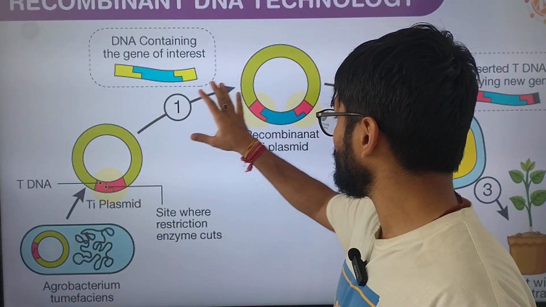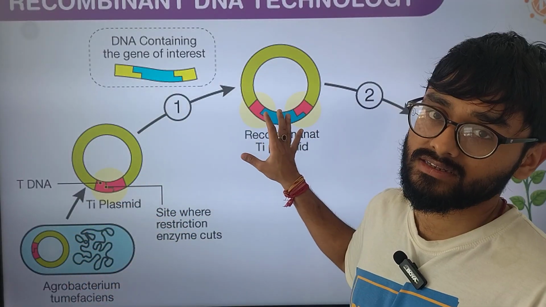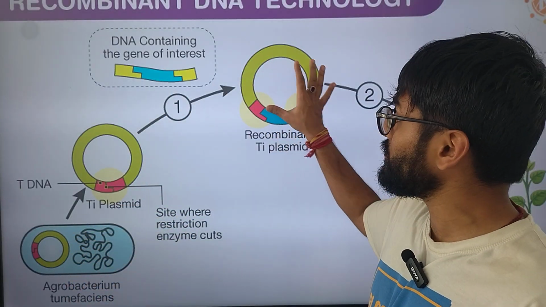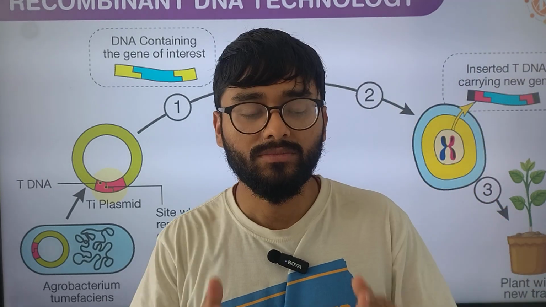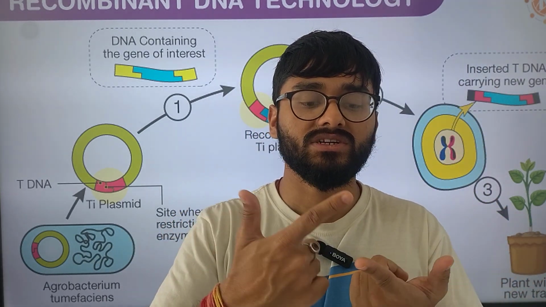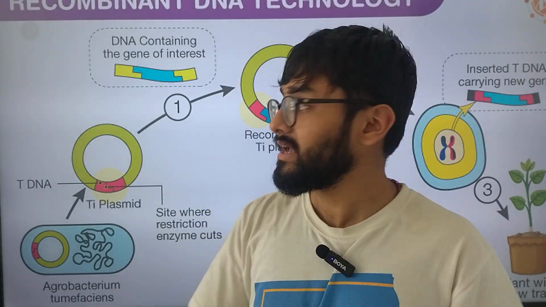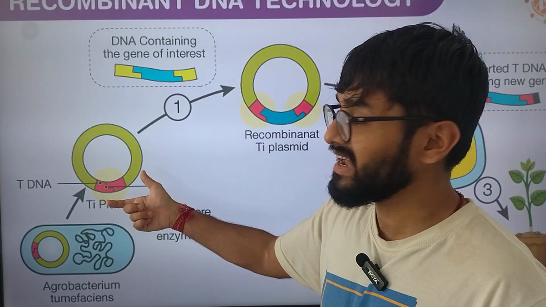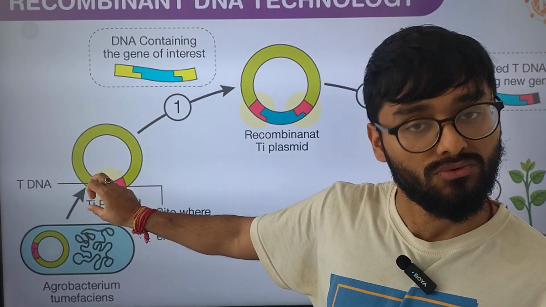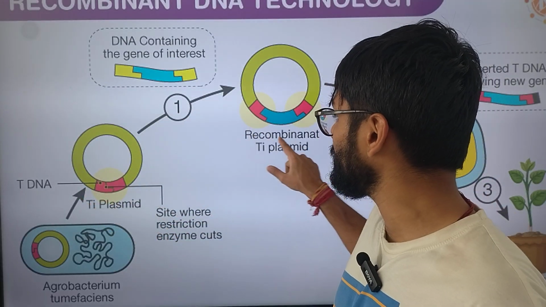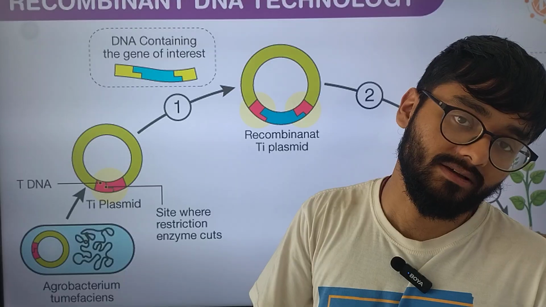Okay. Now moving on, after this successful integration, you have successfully created a recombinant Ti plasmid. Why? Because recombination is what? Recombination is the exchange of segments. And what you have done is simply exchanging the original sequence with the gene of interest that you want. So this is why we have used the recombinant plasmid.